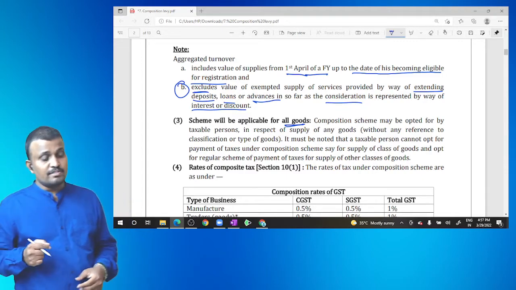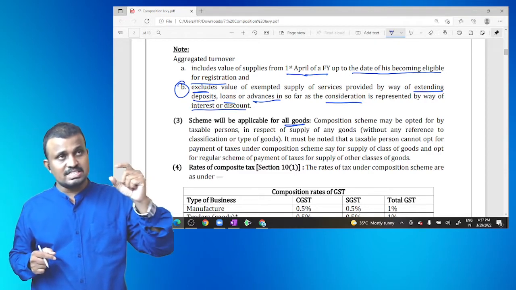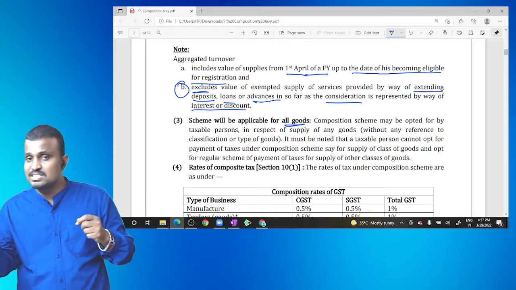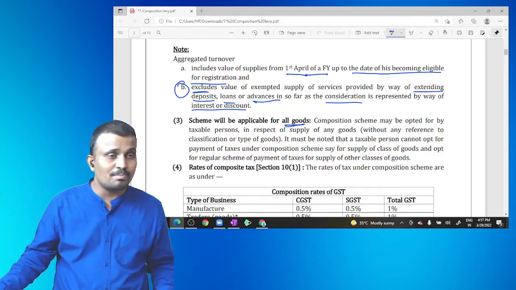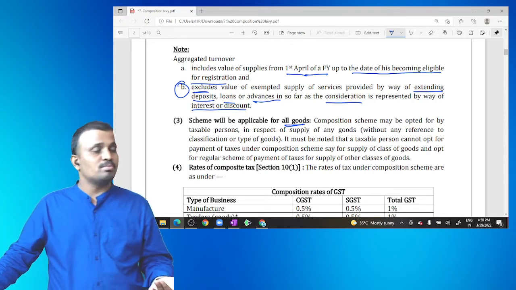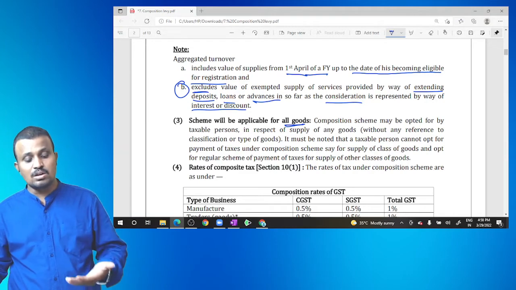For example, if the party opted for the composition scheme for one of the premises registered under the same PAN, then all other premises registered under that PAN are ineligible for opting the composition scheme. So if the party wants to apply the composition scheme, then apply it to all goods.